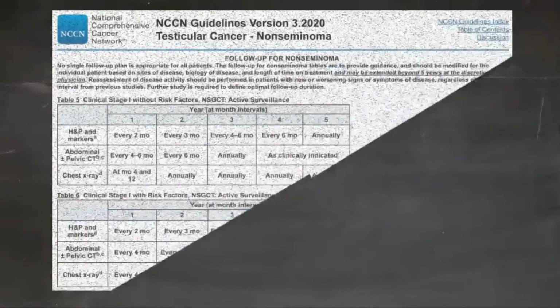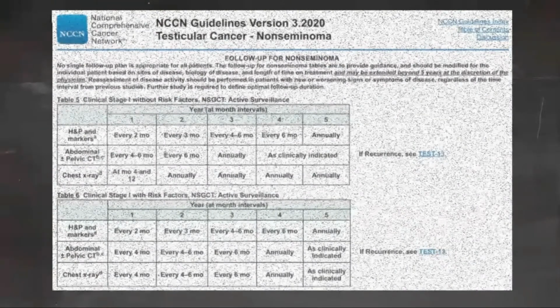Follow-up for non-seminoma stage 1 without risk factors. The long-term follow-up for stage 1 non-seminoma patients without risk factors includes a history and physical examination, serum tumor marker assessment, abdominal pelvic CT scan, and chest X-ray. In select circumstances, an MRI can be considered to replace an abdominal and pelvic CT.